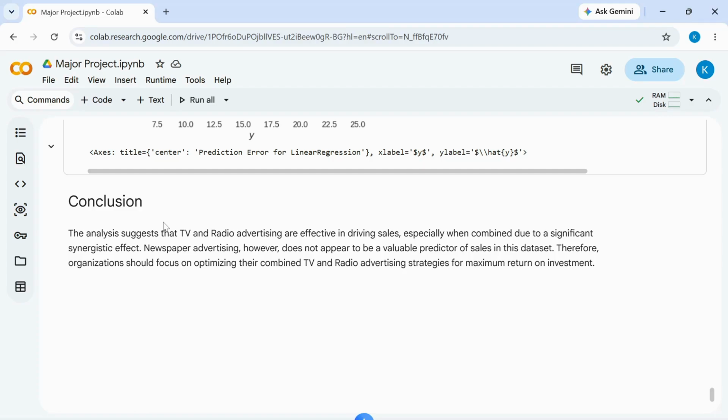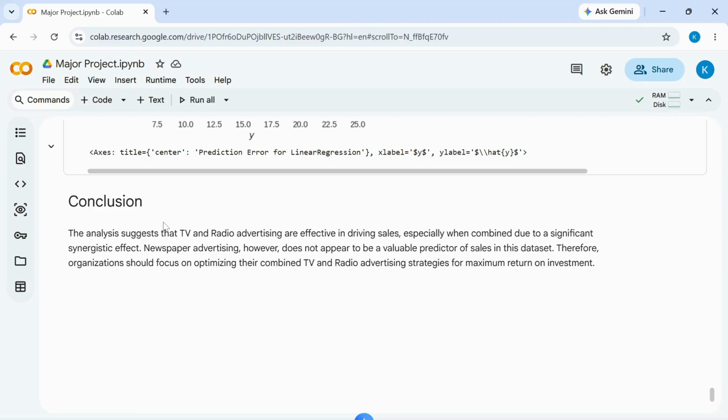We evaluated the model using RMSE, R2 score, and prediction error plot to ensure it performs well on unseen data. Finally, we introduced an interaction feature between TV and radio to capture their combined effect on sales and compared its performance with the previous model.